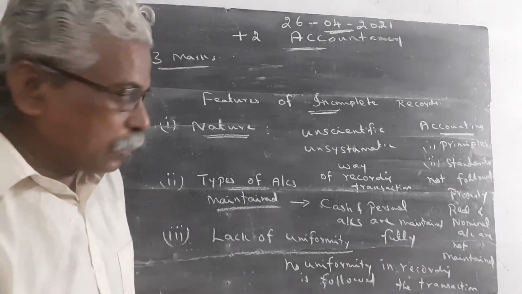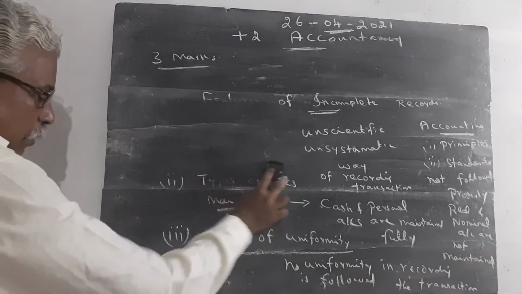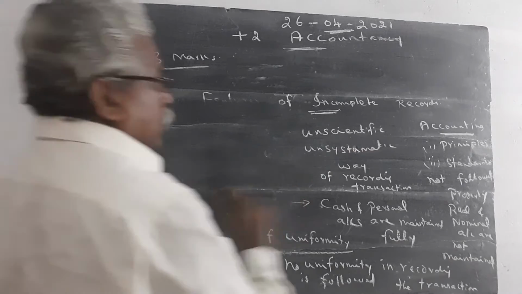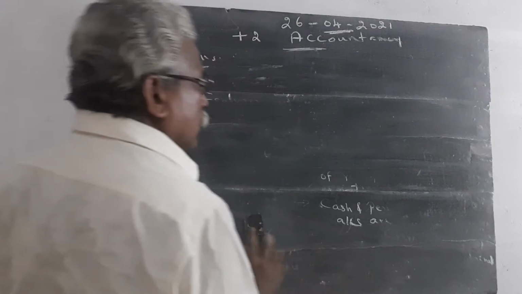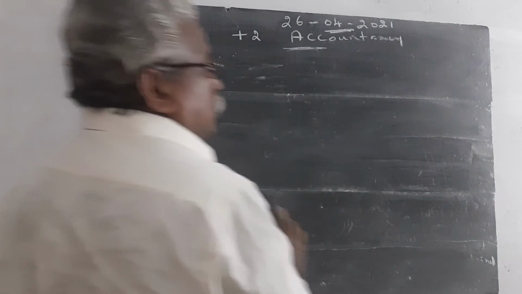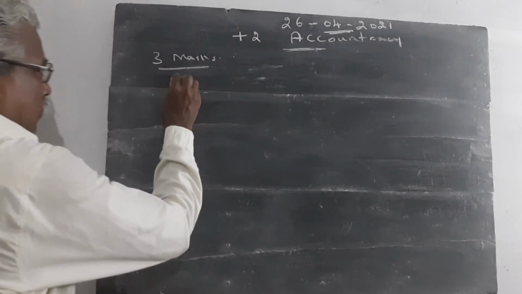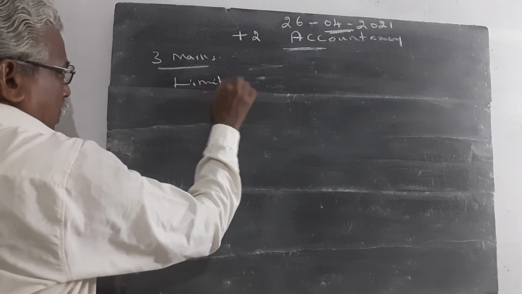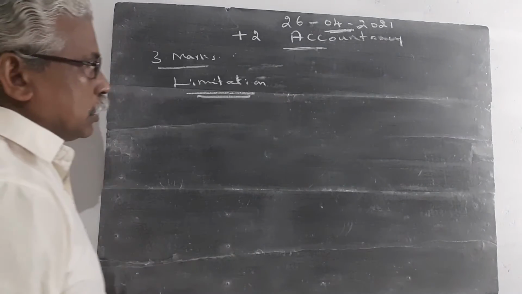Then next question, this is also a 3 mark question. What are the limitations of incomplete records? We already studied these questions.